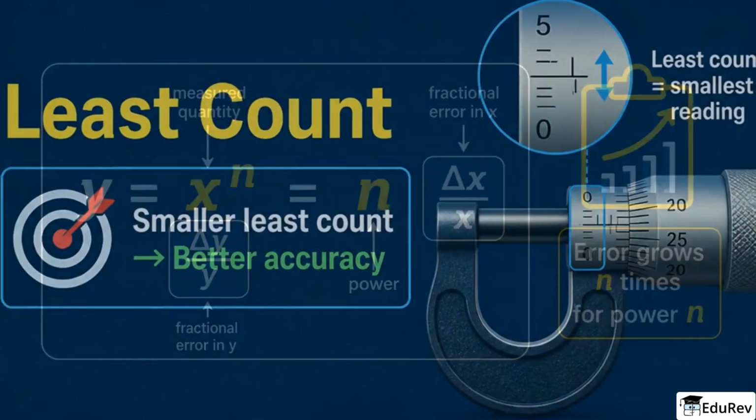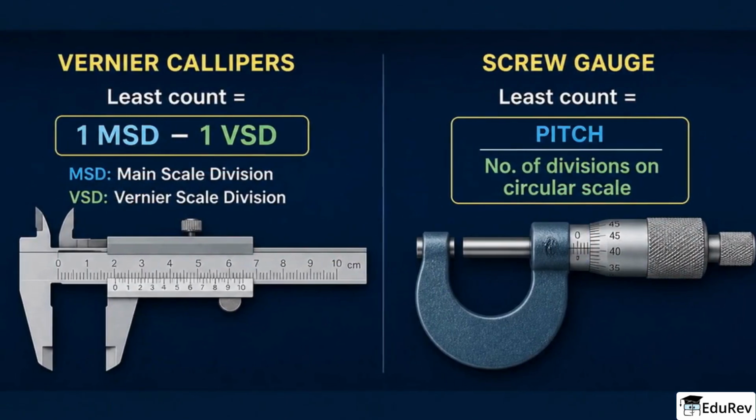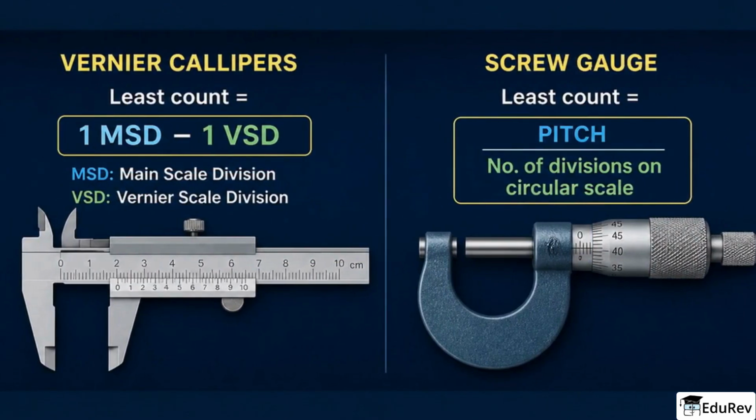The least count is the smallest measurement an instrument can read, and smaller least count means better accuracy. For vernier calipers, the least count equals 1 main scale division minus 1 vernier scale division. And for a screw gauge, least count equals pitch divided by the number of divisions on the circular scale.